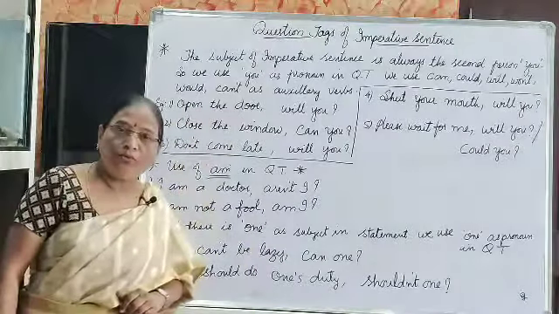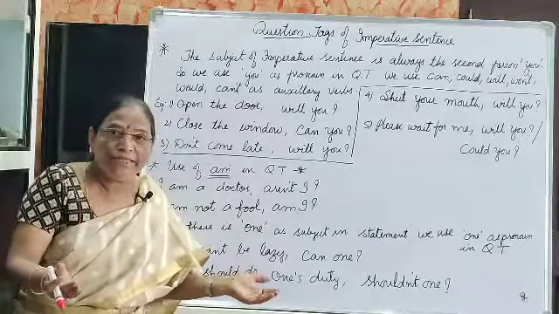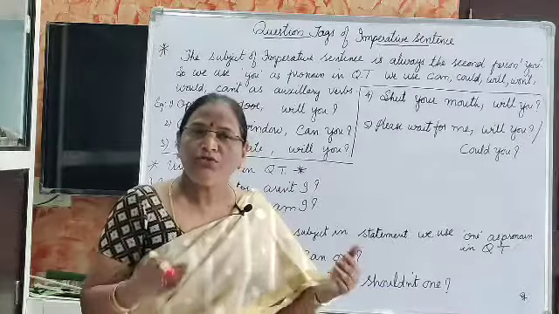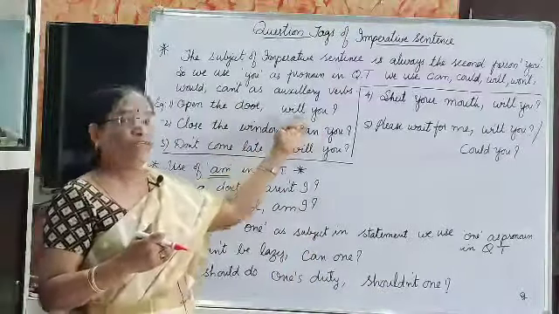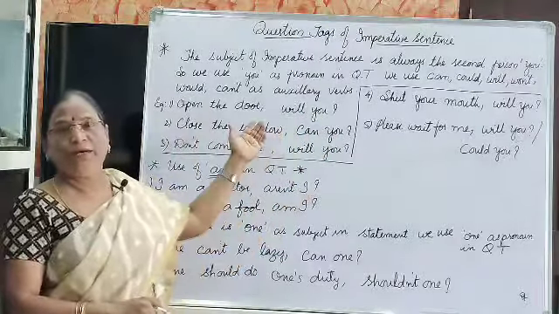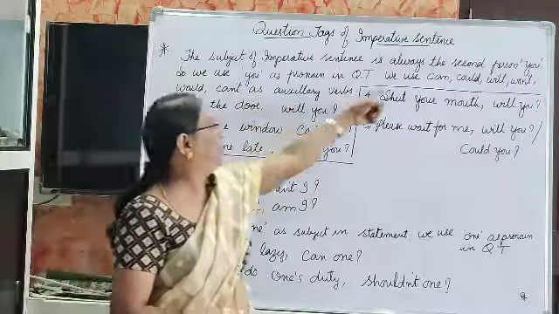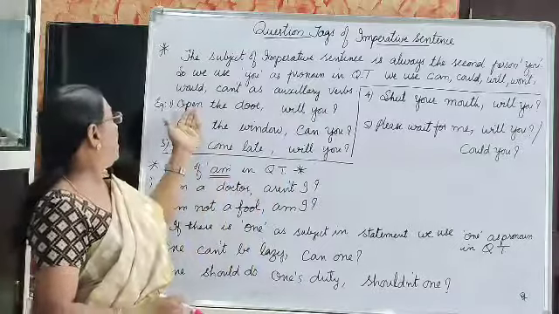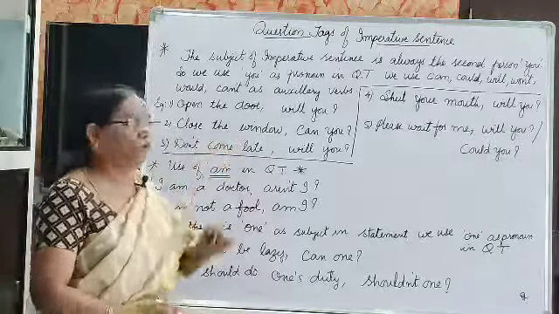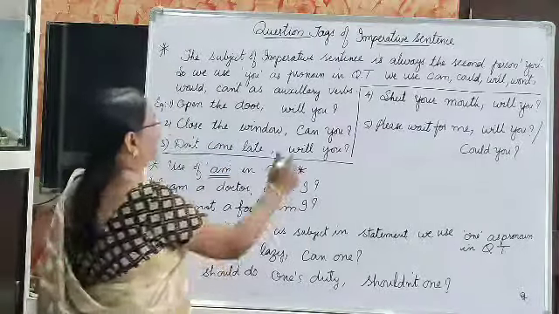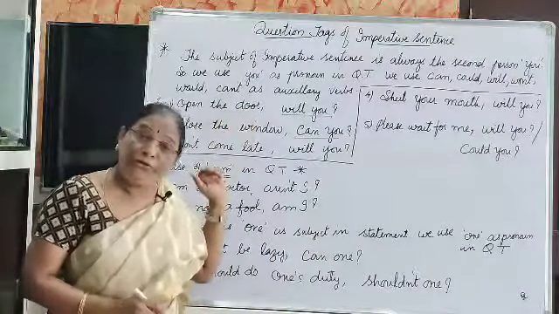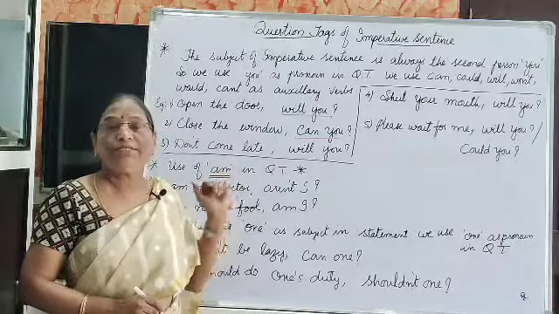Open the door. Basically we tell the people in front of us what to do, so we use you as the pronoun here. Will you, can't you, can you, we can use all of these. You can score marks in this unit by writing all these auxiliary verbs. Open the door, will you? Next, close the window, can you? You can write will you, can you, or open the door, won't you. You have a choice in this unit.